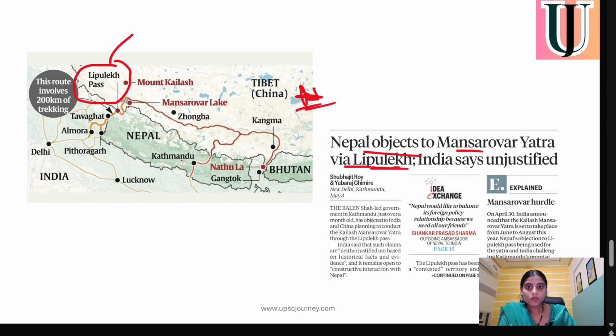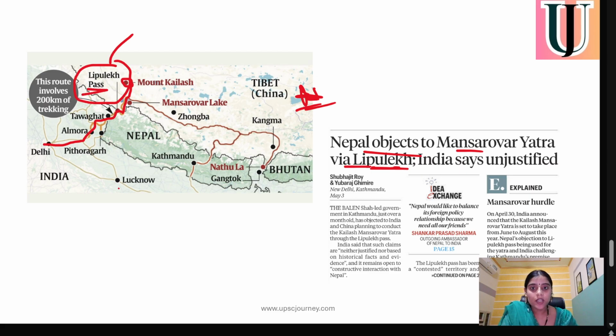So if you look at this, this is Lipu Lake Pass. This is a shorter route to Mount Kailash, and Nepal is claiming territorial rights over this Lipu Lake Pass.